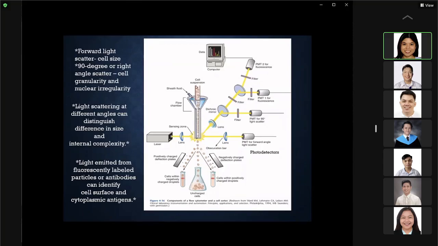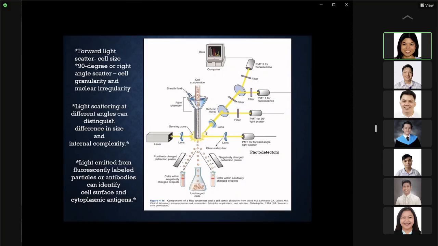This is the area where your cell suspension is placed. And this is your sheath fluid. It is around your tube, so the cells go in single file, and the fluid around it pushes the particles to the center. Then they pass through the laser beam, which excites your particles. You will have a forward scatter of light, and the forward scatter will determine the cell size.